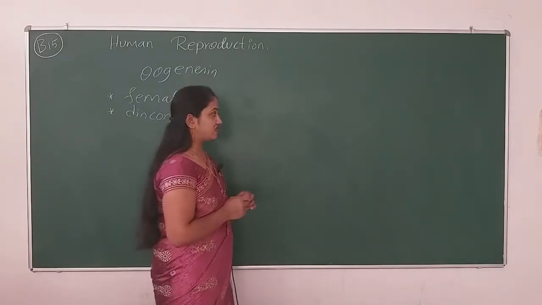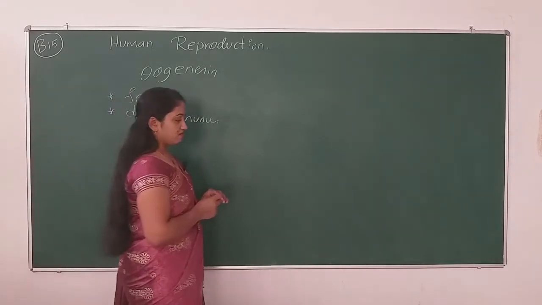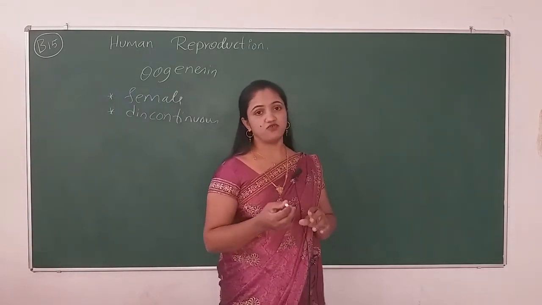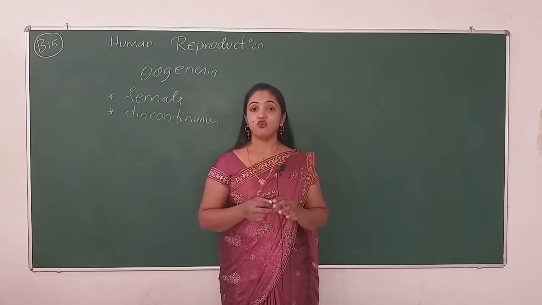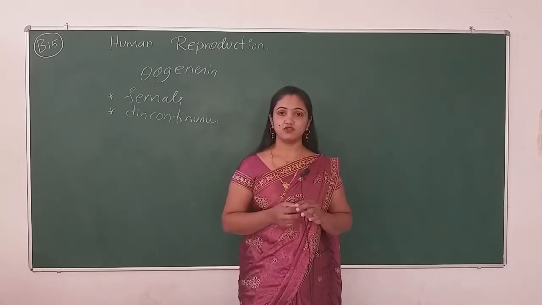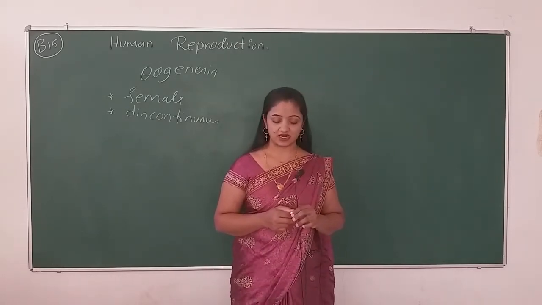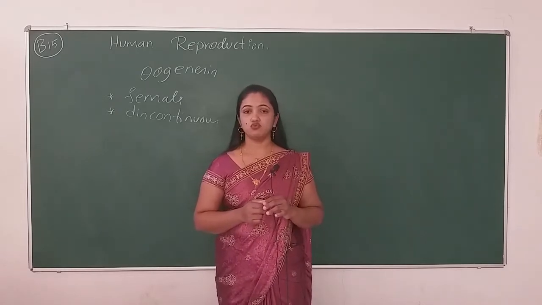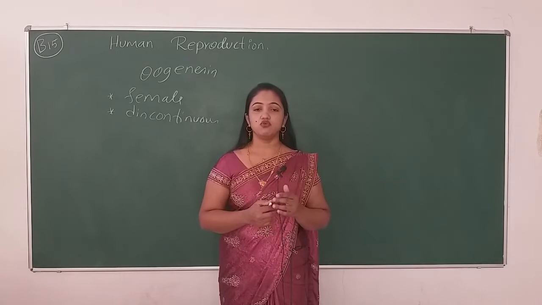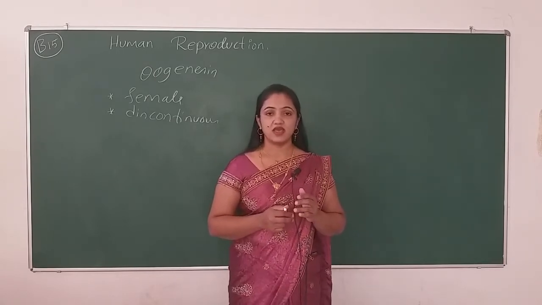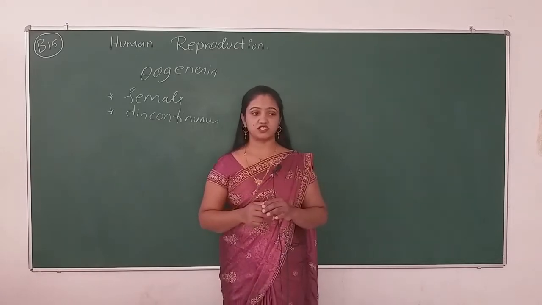The first thing I would like to mention here is that oogenesis is nothing but the process of production of ovum or egg in the ovaries. As we know, in the previous sessions we learned about the female reproductive tract. It has 2 ovaries, a pair of ovaries, and in those ovaries all this process takes place.